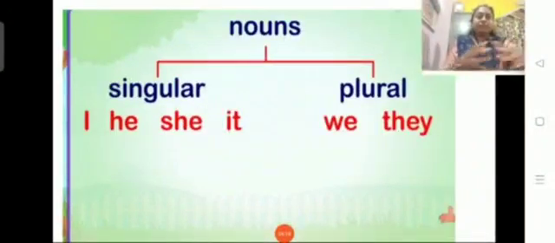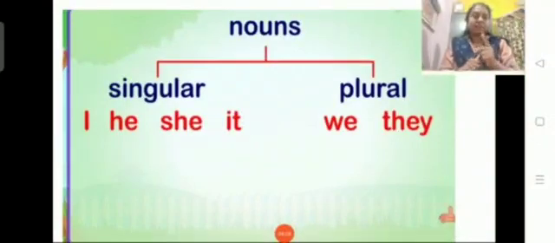As I told you, I, he, she, it talk about a singular noun, that means about one person, one thing, one animal. When it is plural, more than one, if you are included in the conversation, it is we. If you are not included and you are talking about your friends, then it is they.